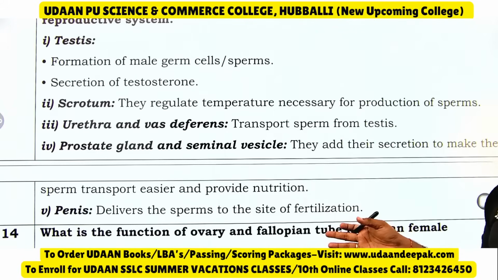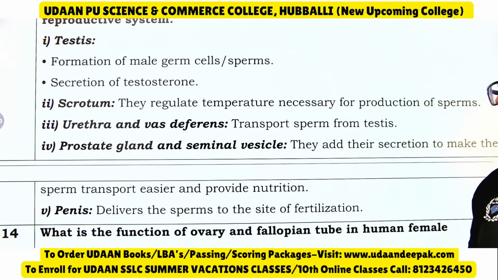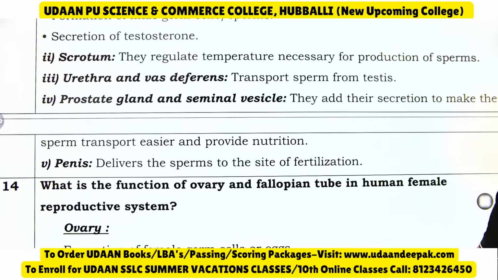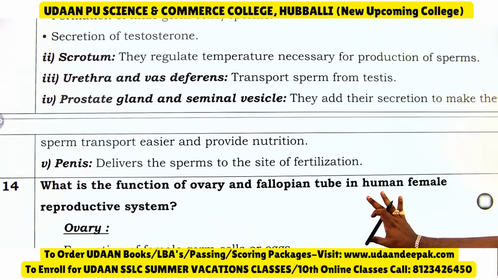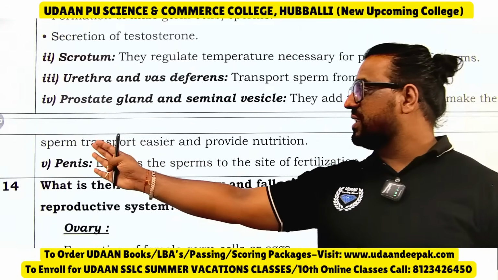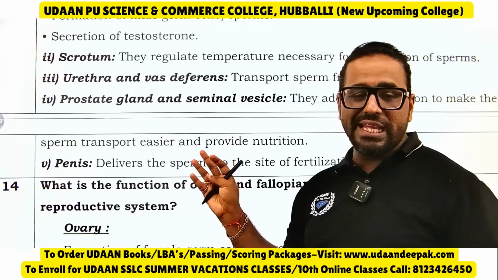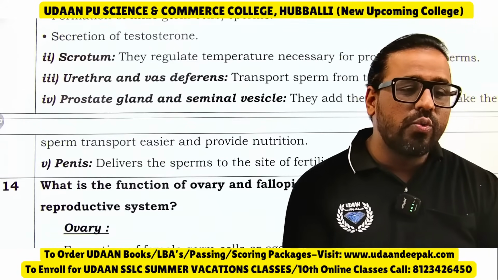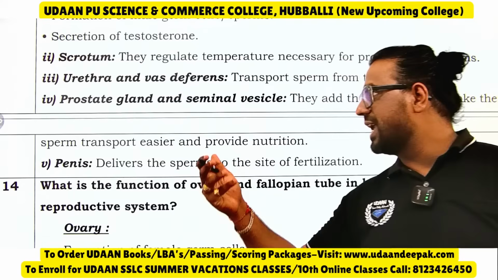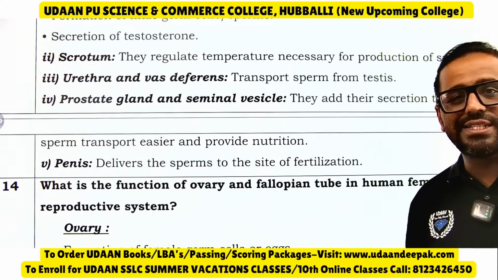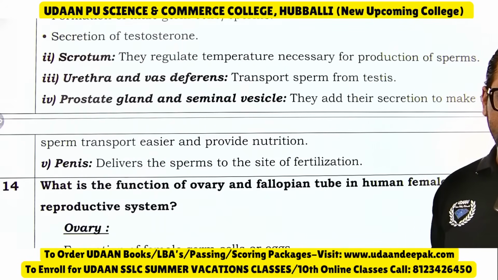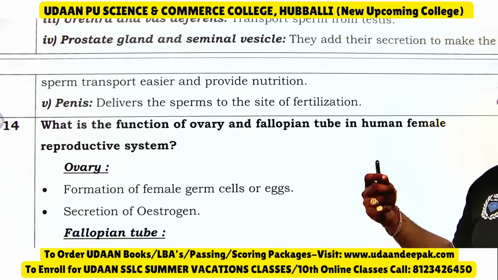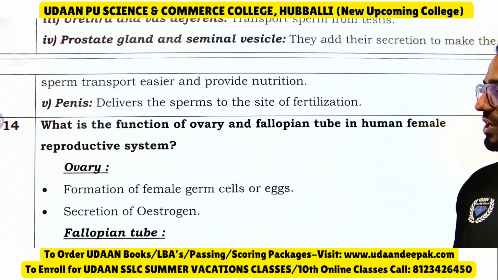Urethra and vas deferens transport the sperm from the testes. Prostate gland and seminal vesicles add their secretion so that sperm transport is made easier and to provide nutrition. Who will do the work of giving nutrition, food and shelter to sperms? Prostate and seminal vesicles will do that. Okay, then the penis delivers the sperms to the site of fertilization.